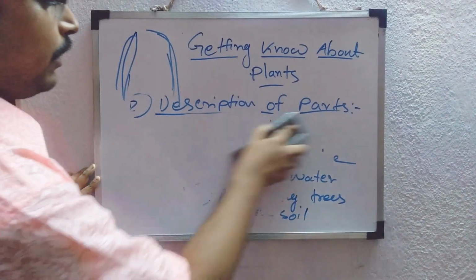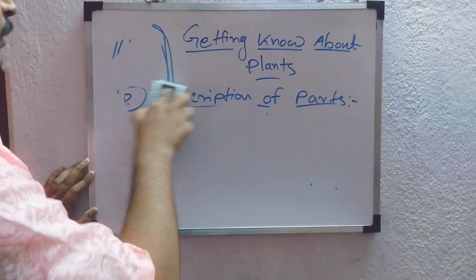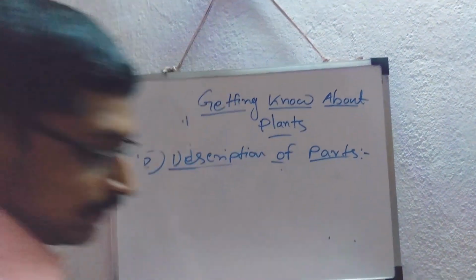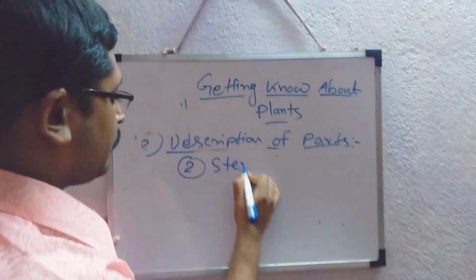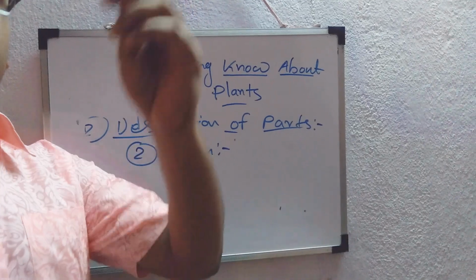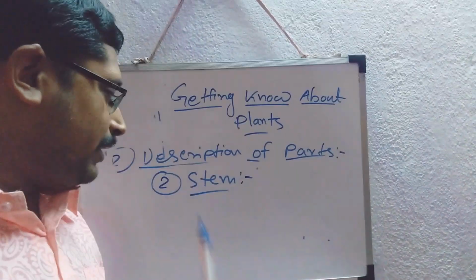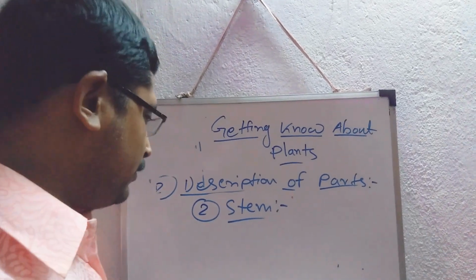Next part of our discussion, the next structure, that is the stem. Stem is exactly opposite to the root. It is in the upper story of the plant. The stem is positively phototropic and negatively geotropic and hydrotropic also.